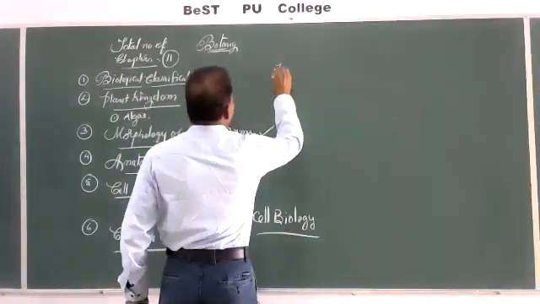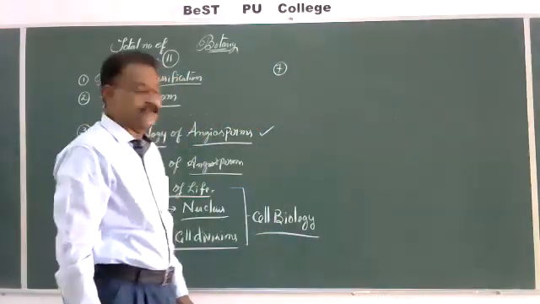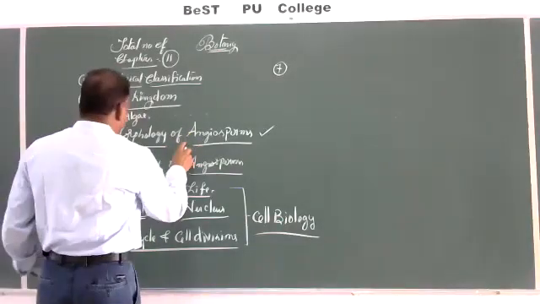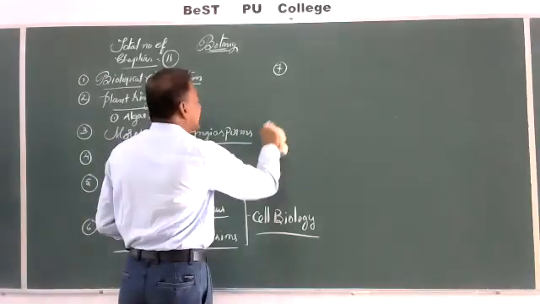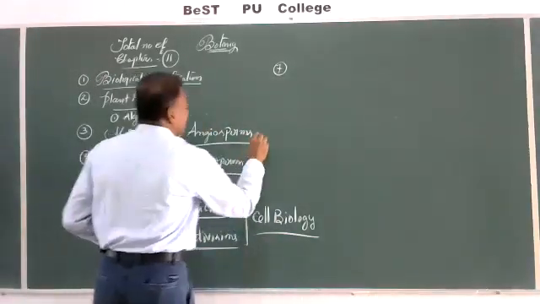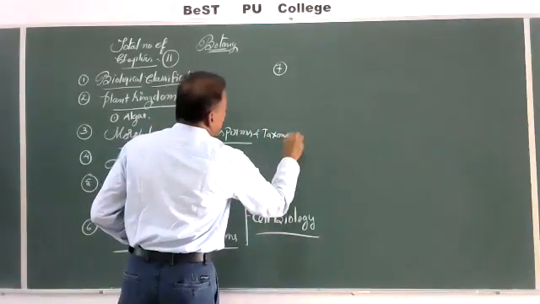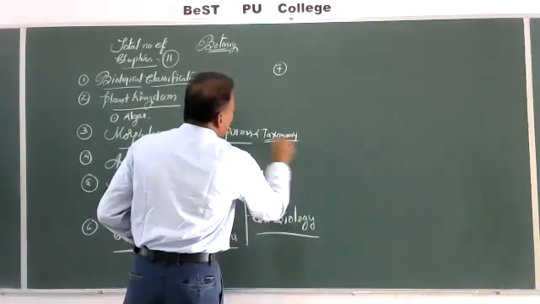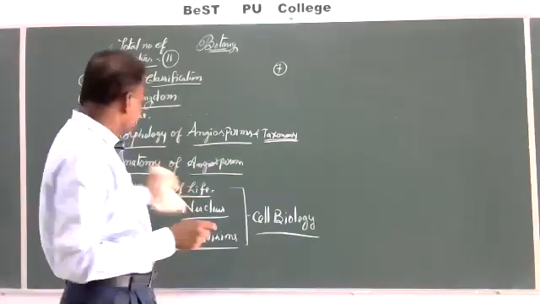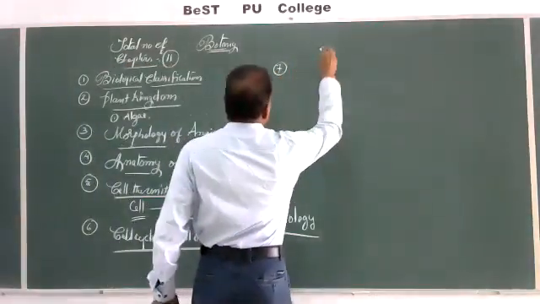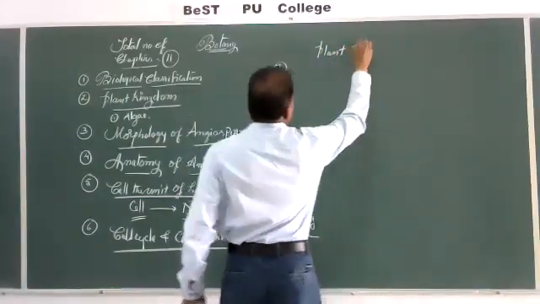After this, we are going to enter into a different part, which is called plant physiology. Here, I forgot to mention, in the morphology of angiosperms, a little part, that is taxonomy, is also included. They have not given it clearly: taxonomy, classification, the study of 3 families they have mentioned. Here, under a large heading, plant physiology.